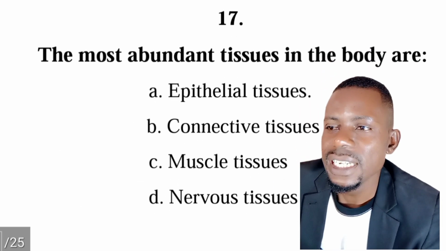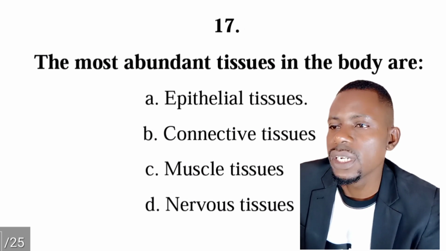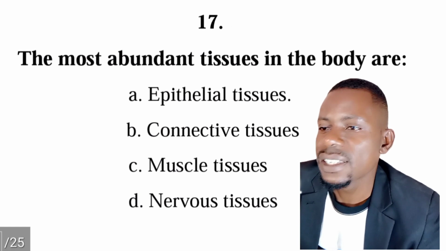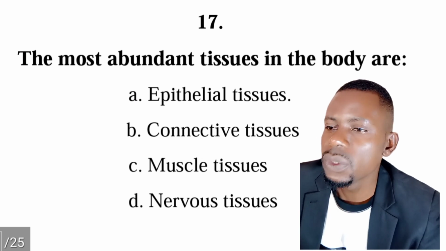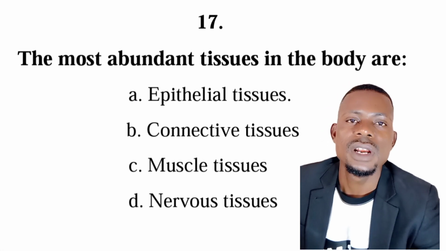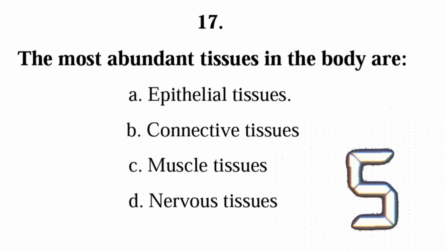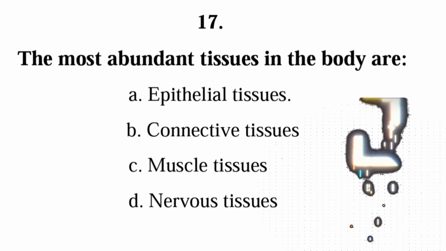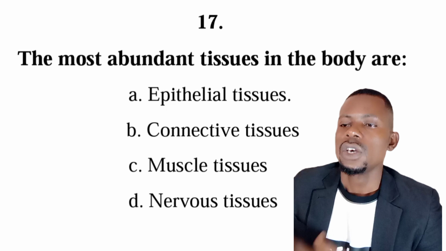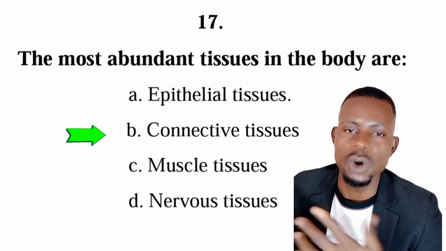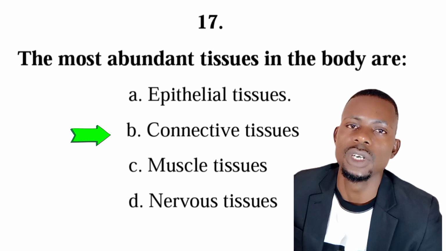Number 17 is from tissues, and the question is, the most abundant tissues in the body are, is it epithelial tissues, connective tissues, muscle tissues, or nervous tissues? So the correct answer is B, connective tissues. So connective tissues are the most abundant tissue types in the body.